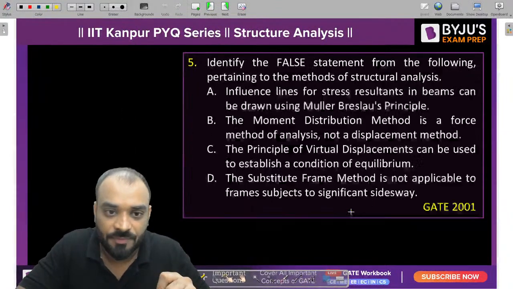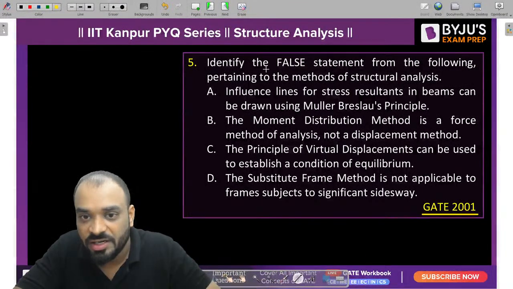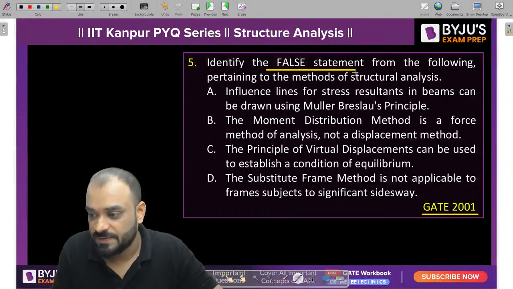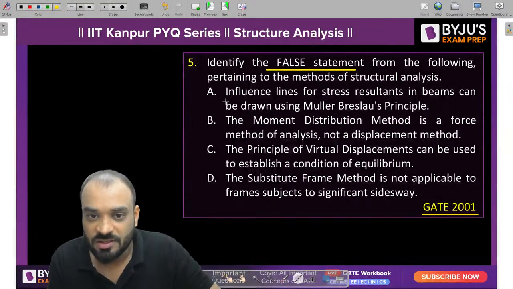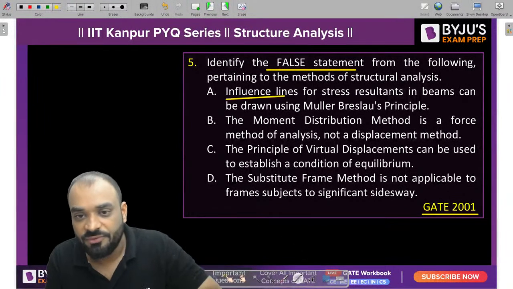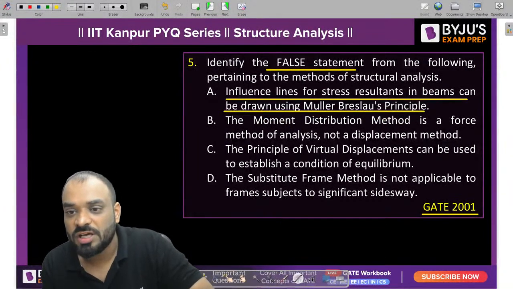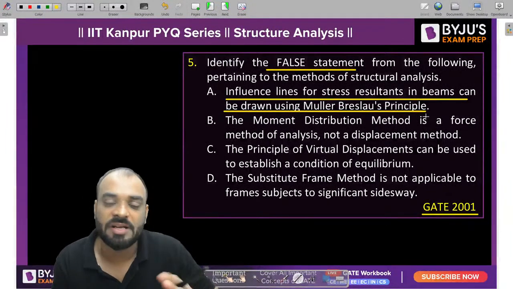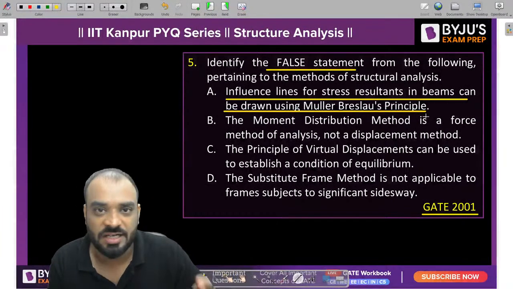Clear? Okay. Next question, guys, which was asked in GATE 2001 again, and you need to find out the false statement. Which particular statement is false? Kindly read it and let me know the answer. The first statement says, influence line for the stress resultant in the beam can be drawn by using the Müller-Breslau principle. We know that for any kind of stress function, you can draw the ILD by using the Müller-Breslau principle, and it will give us only the shape of the ILD. So we can do it, right? So statement A is correct.